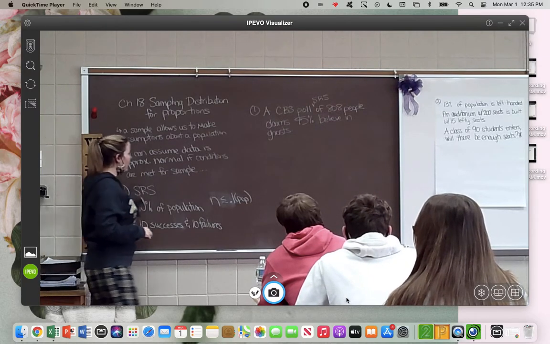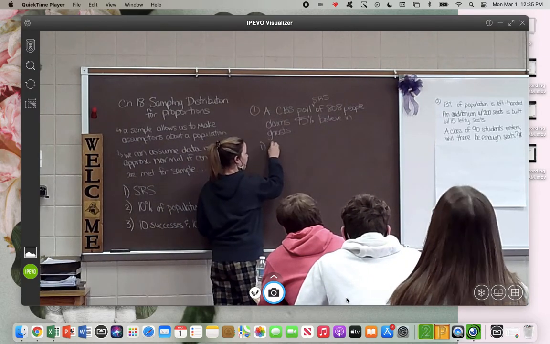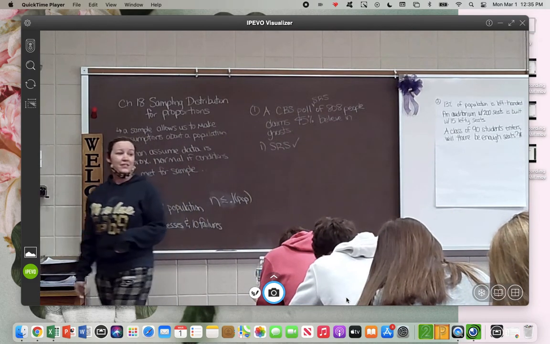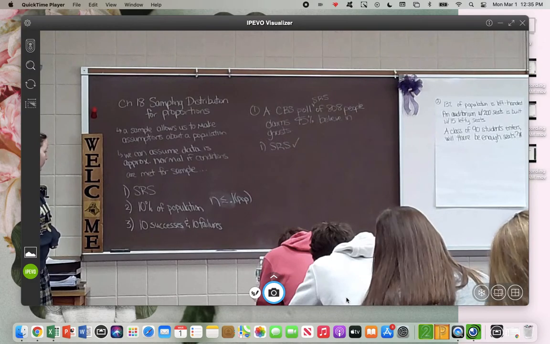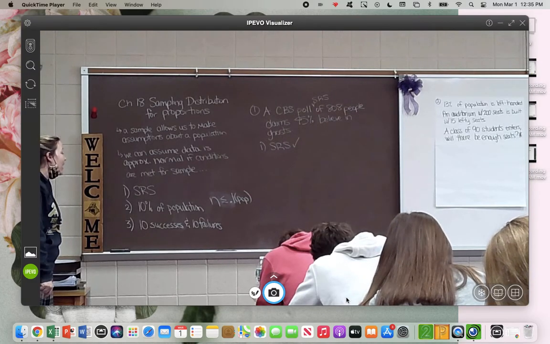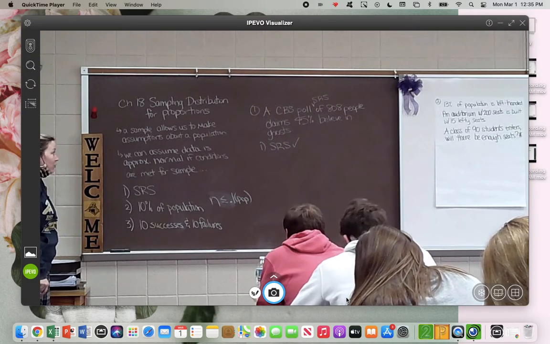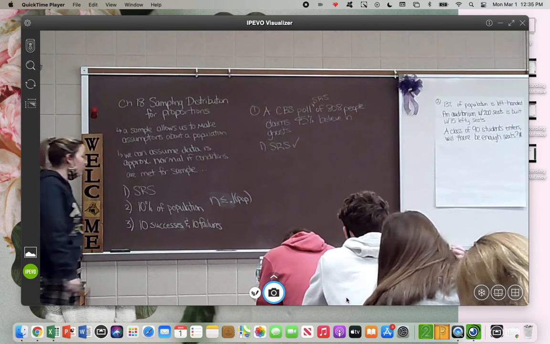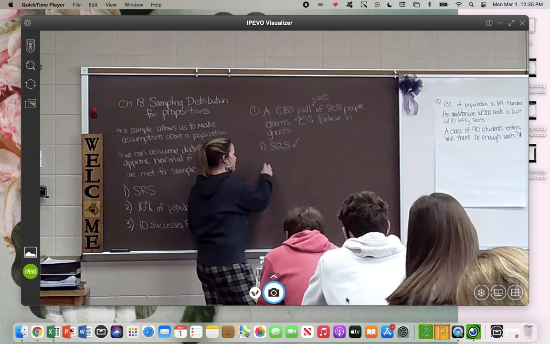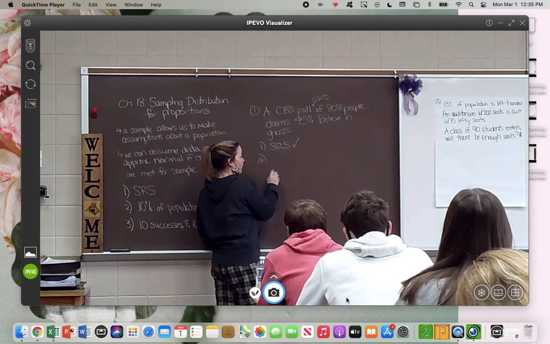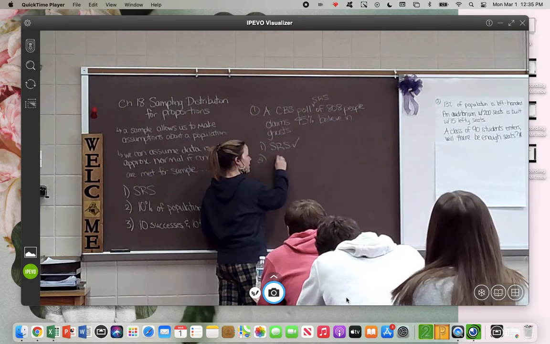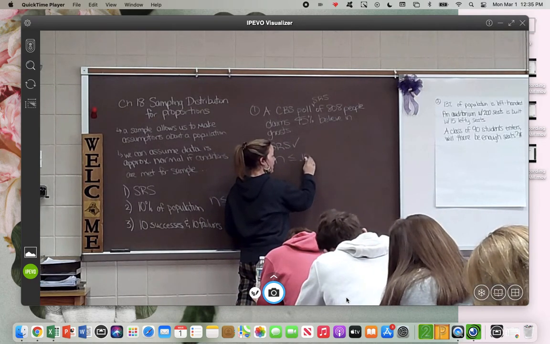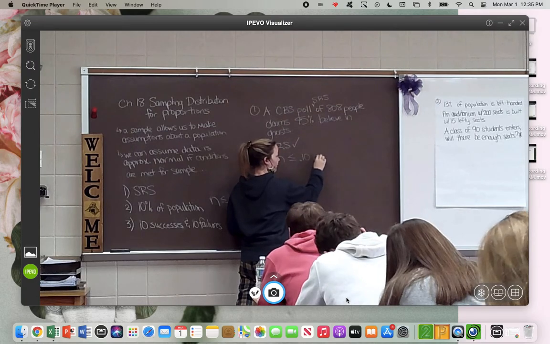So first of all, is it an SRS? All right, so that one checks off. It's a simple random sample. Now we have to look at the sample size. What's our sample size here? We need to know, is our sample size less than 10% of the population? So is our sample size less than or equal to 10% of the population?